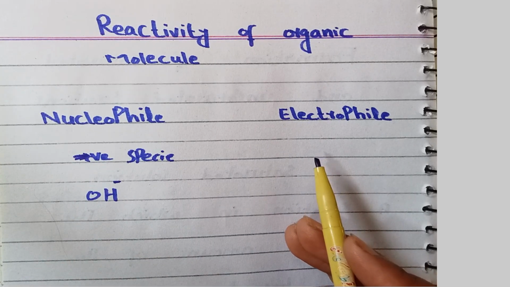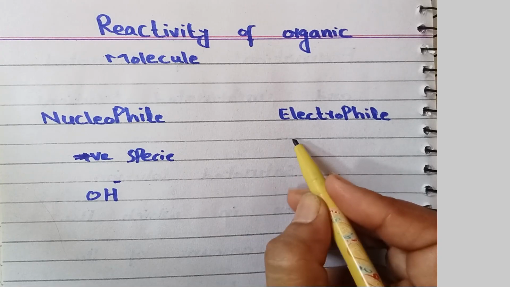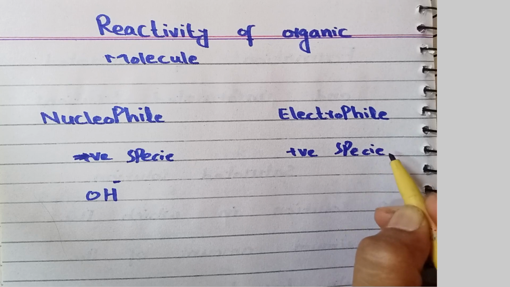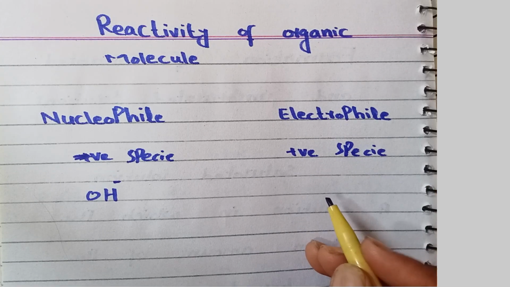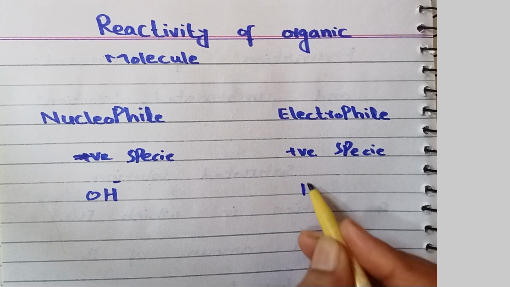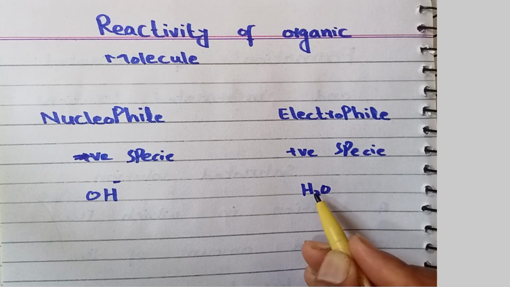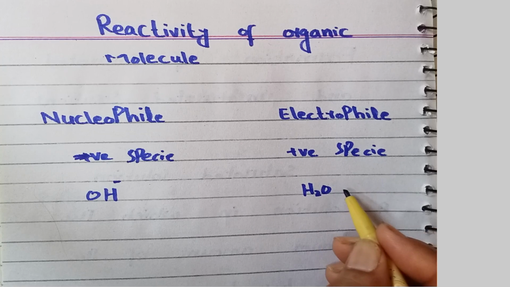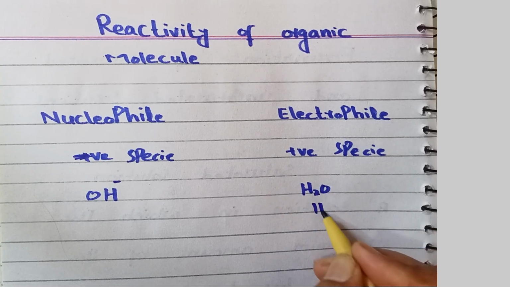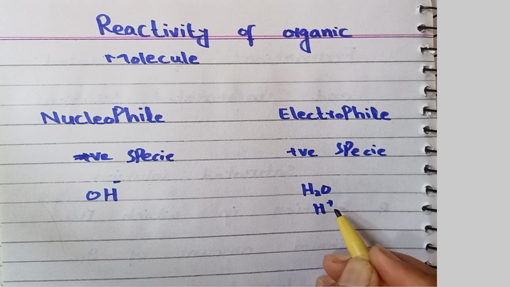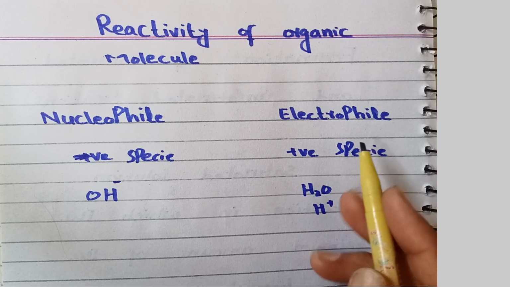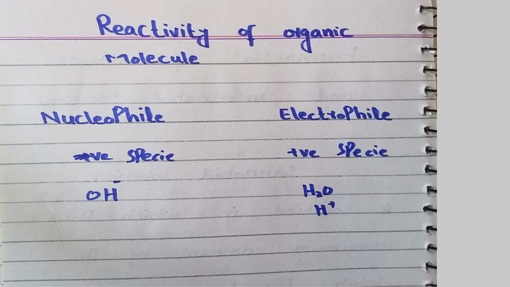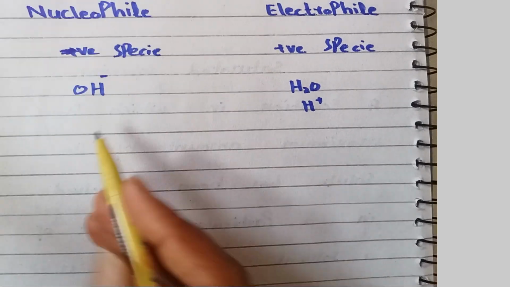An electrophile is a positive species. For example, a hydrogen ion, H+, has a positive charge, and that is called an electrophile. Now let me teach the fundamental concept of nucleophile and electrophile.